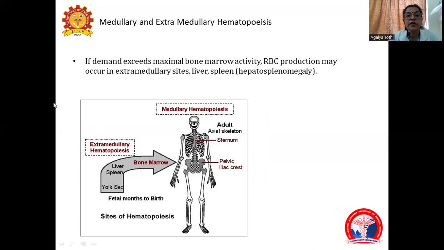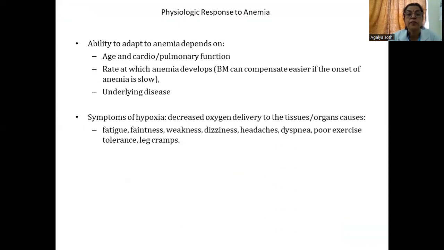Medullary and extramedullary hematopoiesis. If the demand exceeds the bone marrow capacity, RBC production may be taken over by extramedullary sites like the liver and the spleen. If it occurs in the bone, in the axial skeleton, it is called medullary hematopoiesis. If it occurs in the liver and the spleen, it is called extramedullary hematopoiesis. In case of anemia, there is increased stimulation to produce, so we may at times see extramedullary hematopoiesis in some cases.